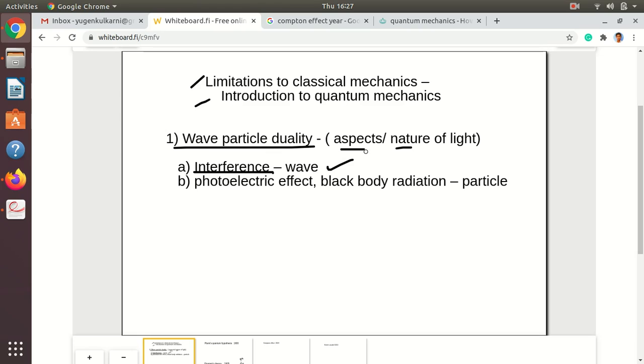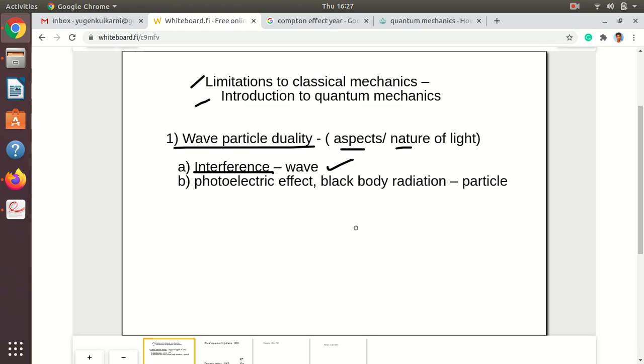But in the late 19th and early 20th century, two effects, the photoelectric effect and black body radiation, were discovered, which could not be explained by wave theory. So we have discussed this much.